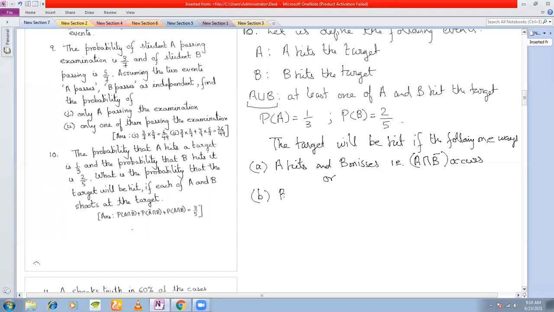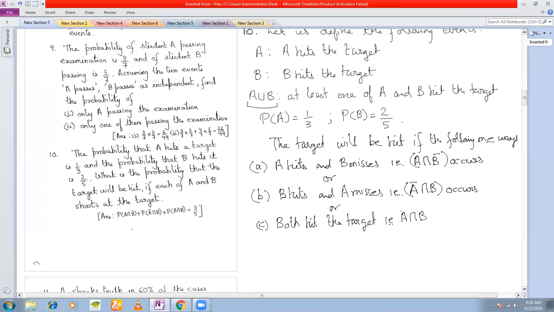Next, B hits and A misses. That is, A bar intersection B occurs. Or what is the third possibility? Both hit the target, right? And what is the event here? For both A and B to hit the target, A intersection B occurs.